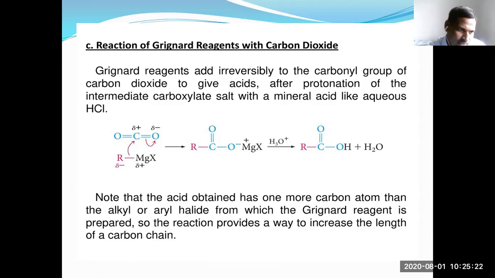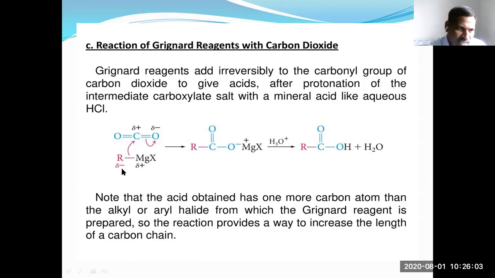The carboxylic acid has one more carbon atom than the alkyl or aryl halide from which the Grignard reagent is prepared. So the reaction increases the length of the carbon chain.